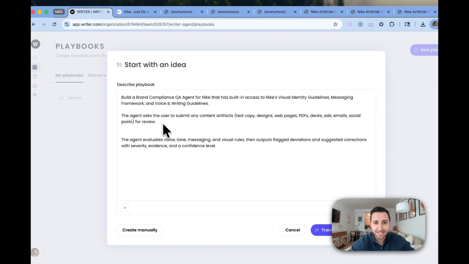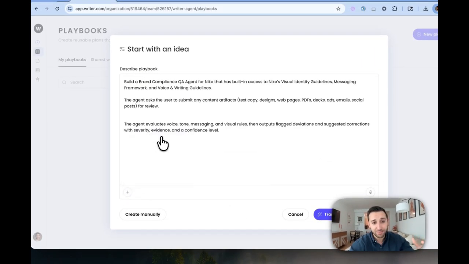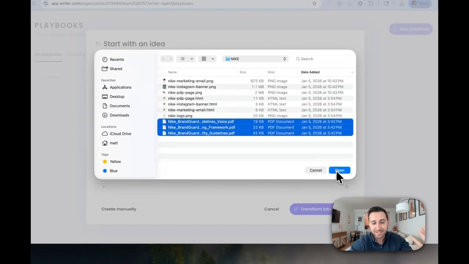The agent will then ask the user to submit any sort of content, and that could be text or designs or web pages or PDFs, social posts, you name it. And then the agent will evaluate the voice, the tone, the messaging, the visual rules, and then it will output all of the things that have been flagged, and it'll suggest corrections for us. So this is all I have to do. And in fact, I'm actually going to even upload those documents so the agent always has access to them.